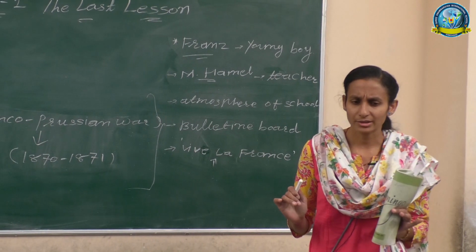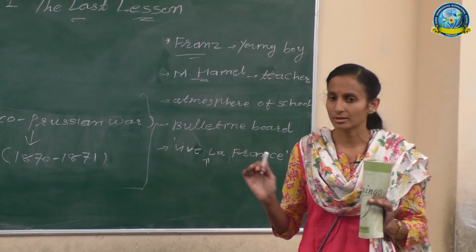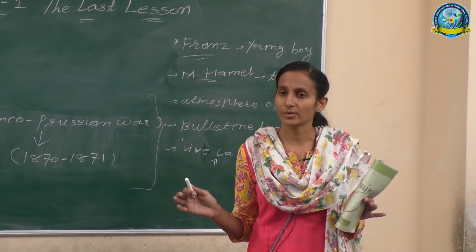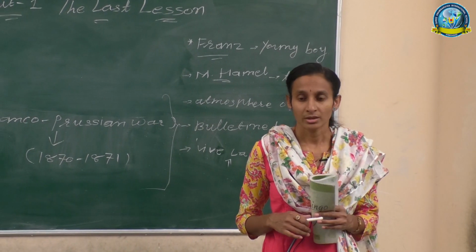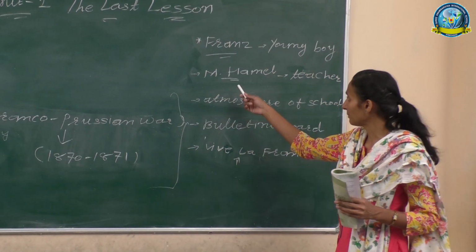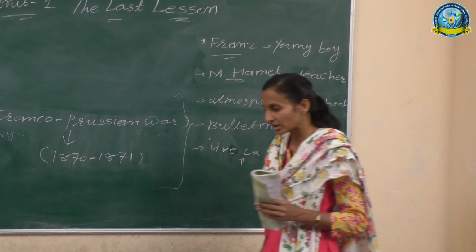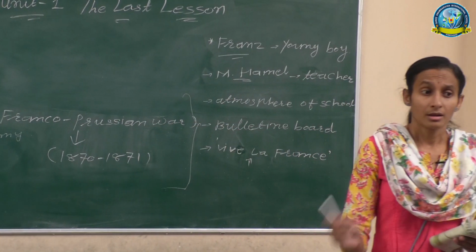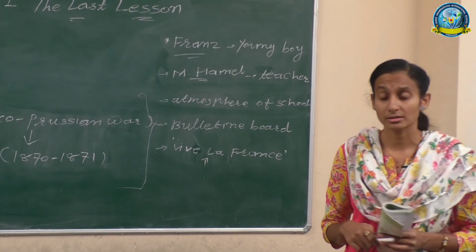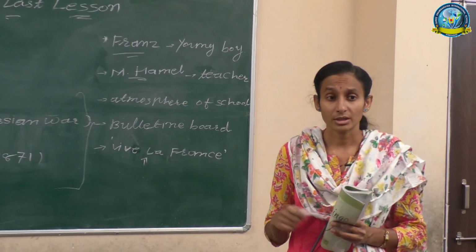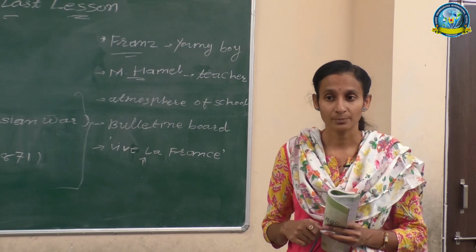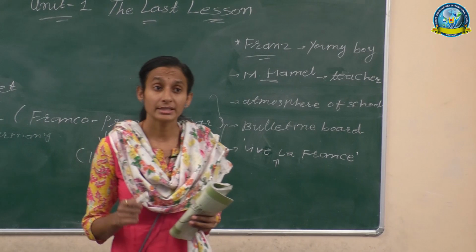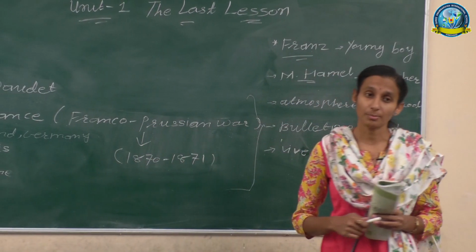He very silently entered the room. He saw all the students had already occupied their places. The teacher, Master Hamel, was moving up and down with the iron ruler. And when Hamel noticed Franz, he thought: Hamel will scold me because I was always late, and also I didn't learn the rules of the participle.